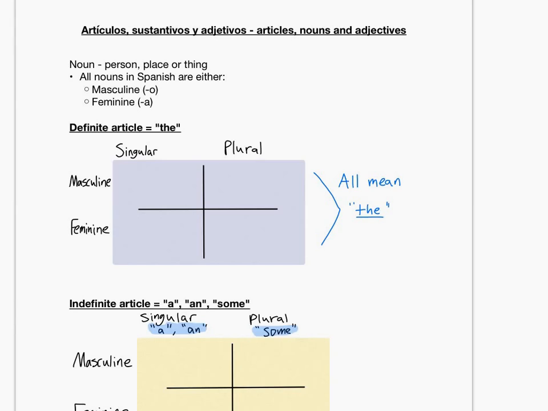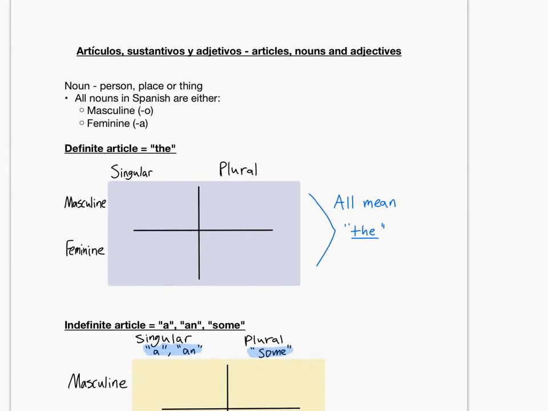So we go definite article, the, and masculine singular is el, feminine singular is la, then we go los and las for the plural. Again, you're looking at everything on this side is singular, plural, everything up here is masculine, and then that's feminine. So that's how to read that chart. And all four of those mean the.